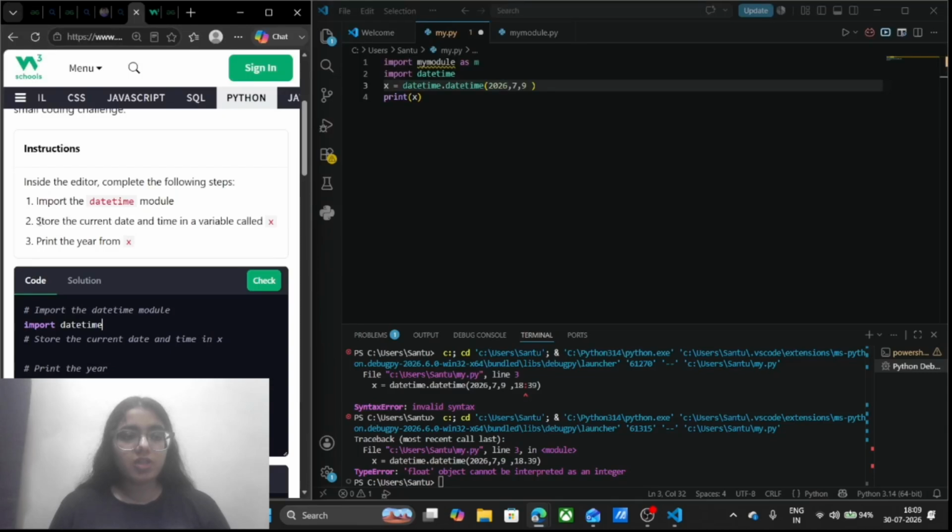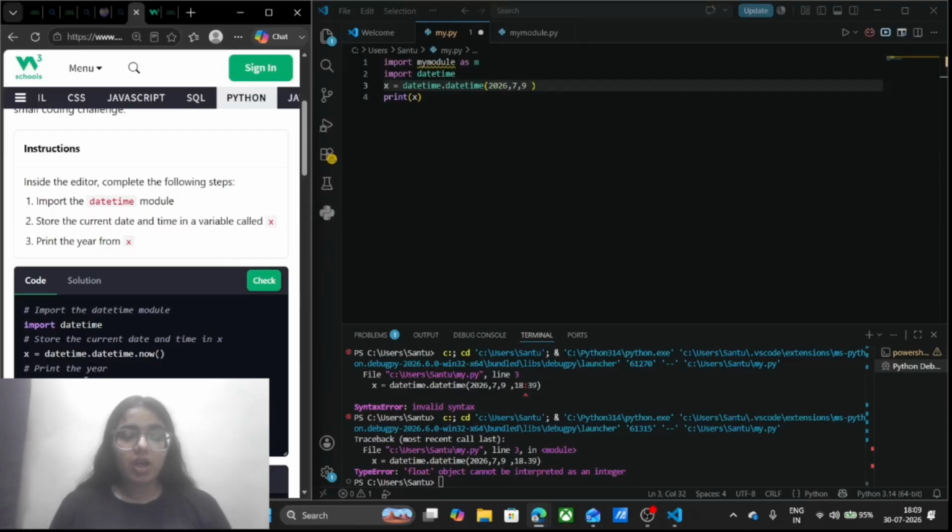Now it is saying, store the current date and time in a variable called x. I am going to create a variable named x, and in this I am going to use datetime, which is my module name, dot datetime. I want to import both date and time, so I'm using dot datetime. And I want the current date and time, so I will use here dot now and then braces.